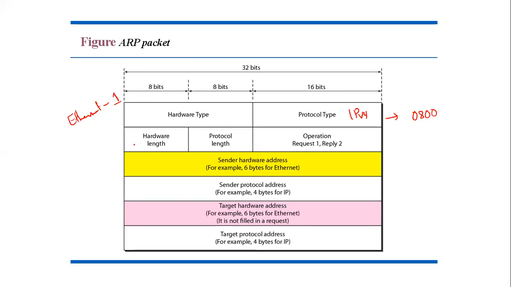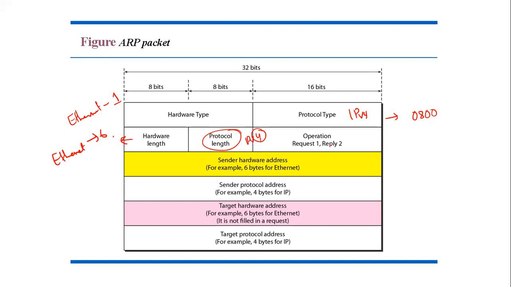Next is the hardware length. What is the hardware length? It is the length of the physical address in bytes. For Ethernet, the value will be 6. And the protocol length depends on whatever protocol we are using. If we are using IPv4, the protocol length will be 4.